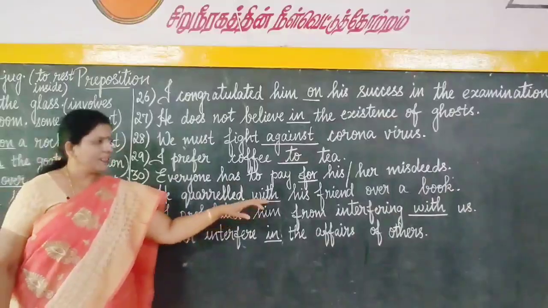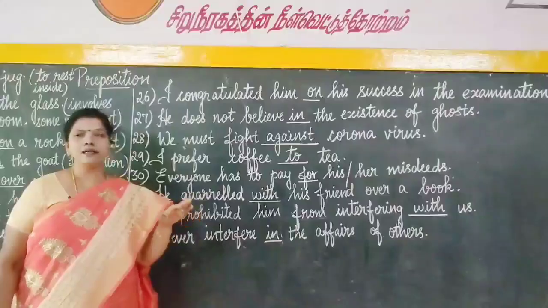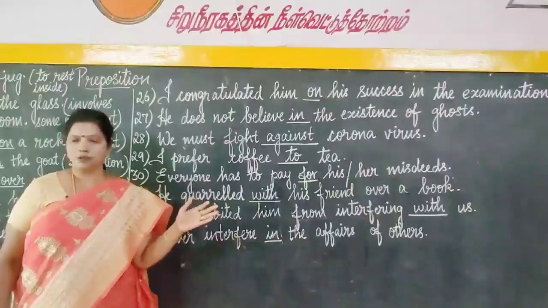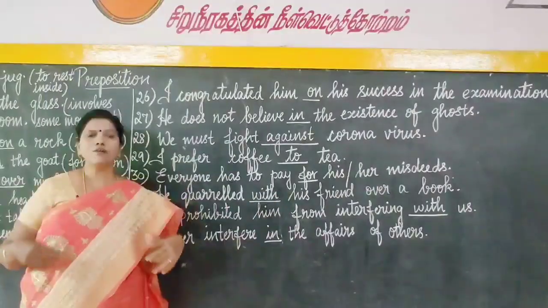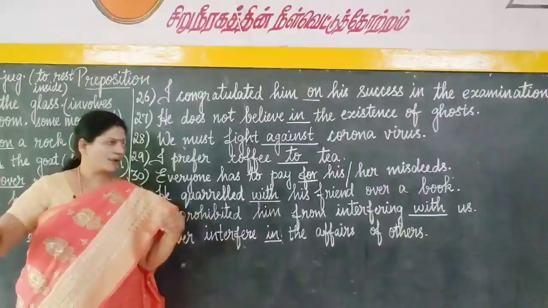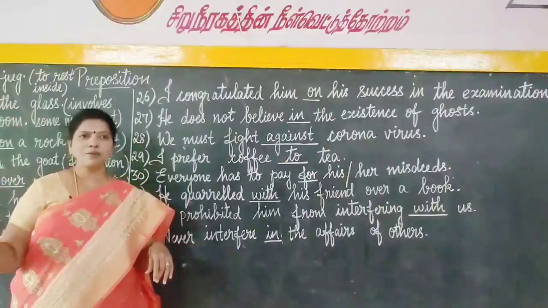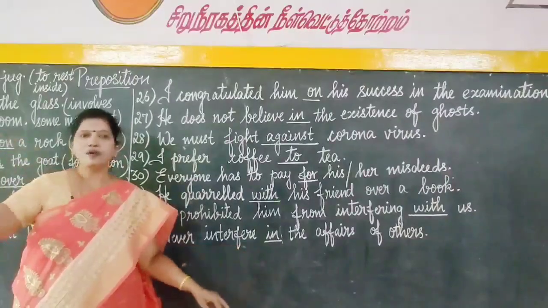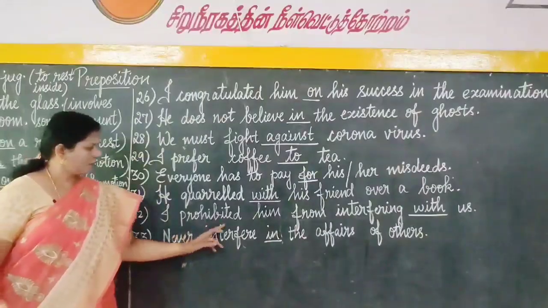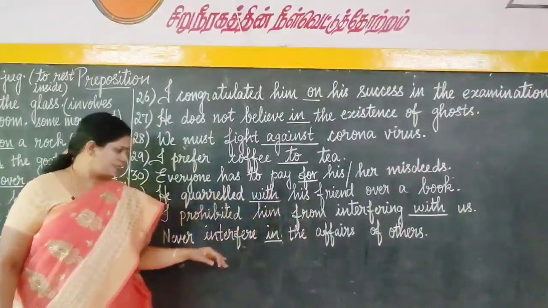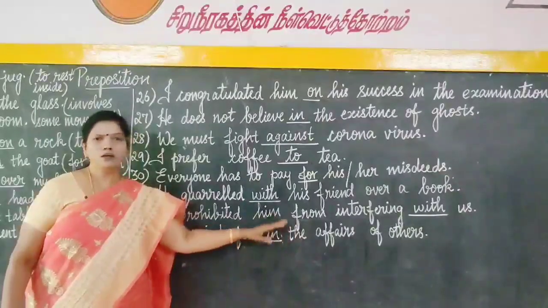And next, for interfering, we can use the preposition with, either with or in. It depends on the context where we use. Okay. So, I prohibited him from interfering with us. Don't interfere with us. I prohibited him from interfering with us. Okay. But when I am giving advice or suggestion, don't interfere in the affairs of others. Don't indulge in other person's affairs. Never interfere in the affairs of others. So, it depends on the context.